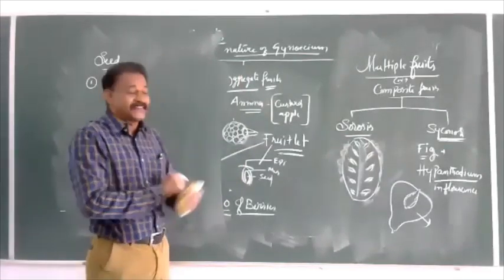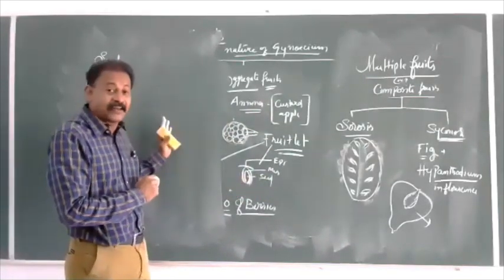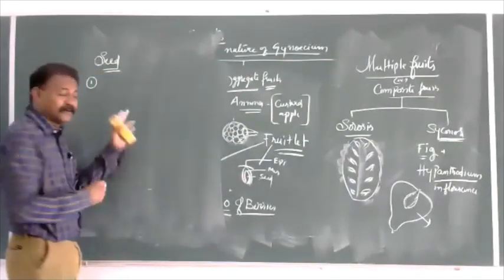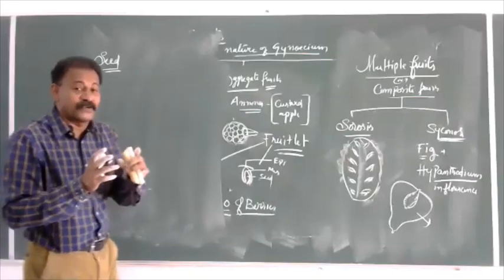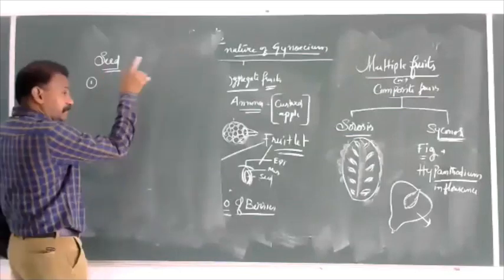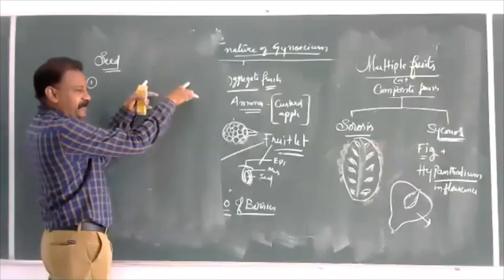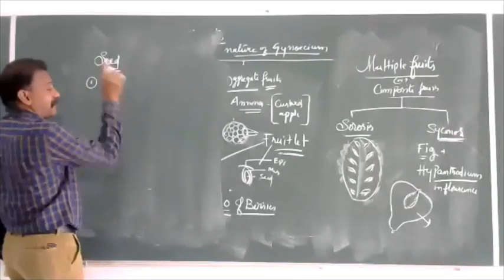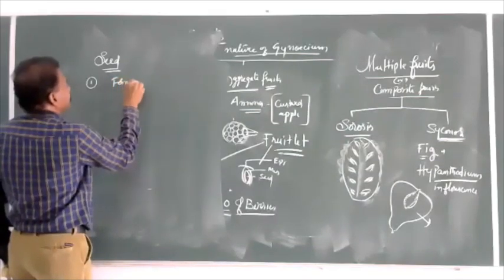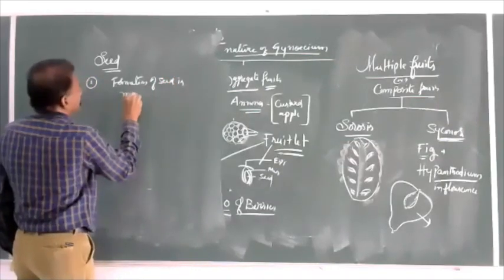But as and when seed development started after gymnosperms, in angiosperms, the process of seed formation is more dependent on water. Pollination and fertilization, they have given one sentence: pollination and fertilization are independent, but formation of seed is more dependent.